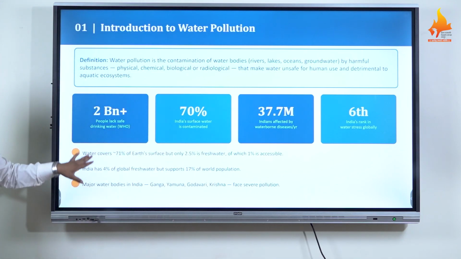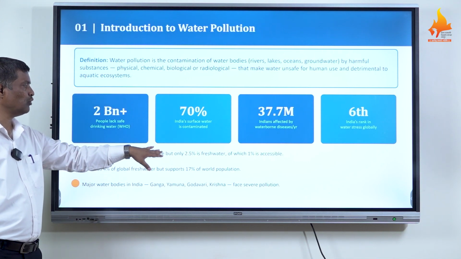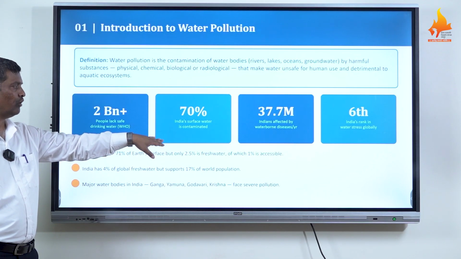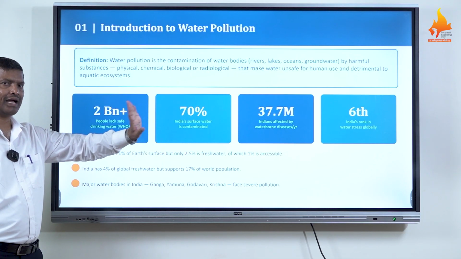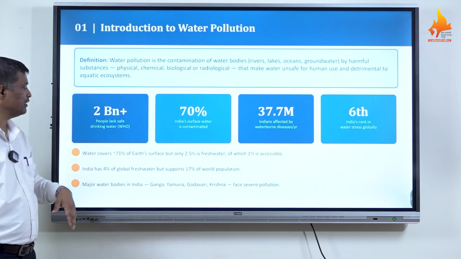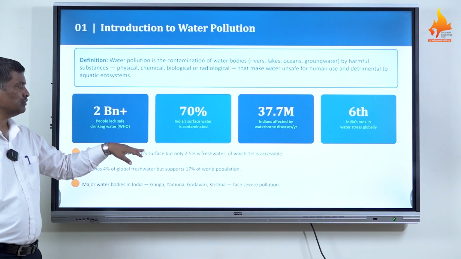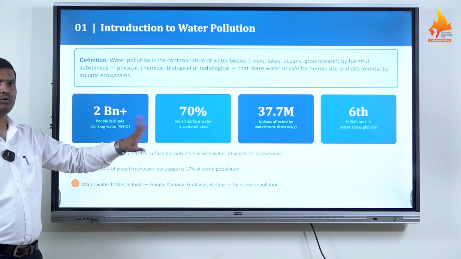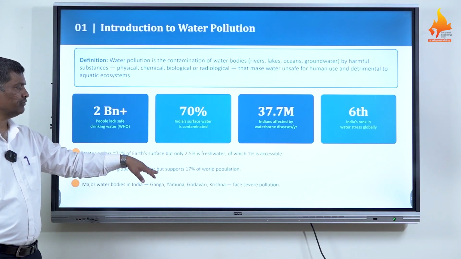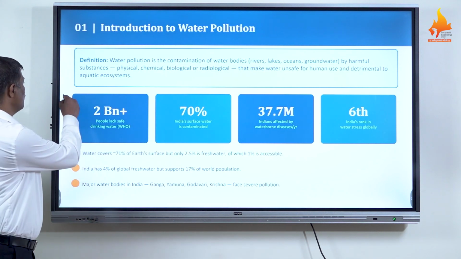Water covers approximately 71% of the Earth's surface, but only 2.5% is fresh water, and amongst that 2.5%, only 1% is accessible for drinking and for use by living organisms. India has 4% of global fresh water but supports 17% of the world's population. Major water bodies in India, such as the Ganga, Yamuna, Godavari and Krishna, face severe pollution.